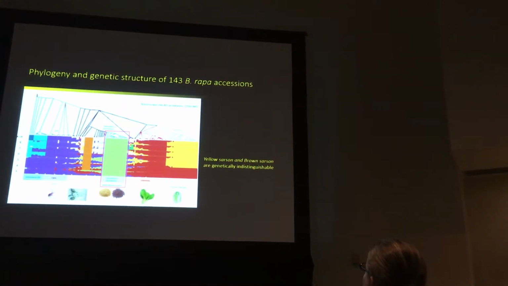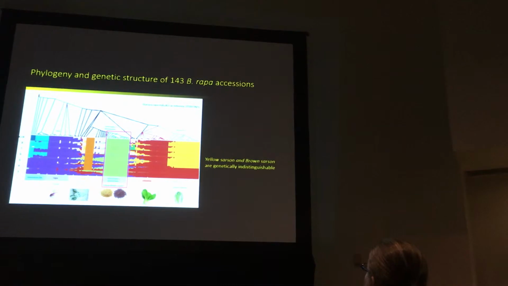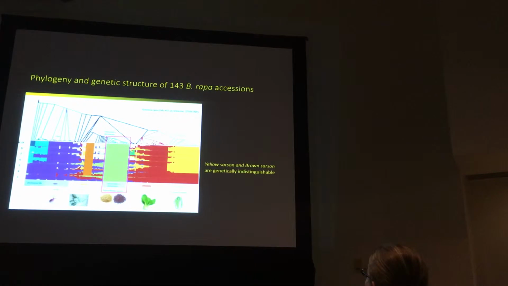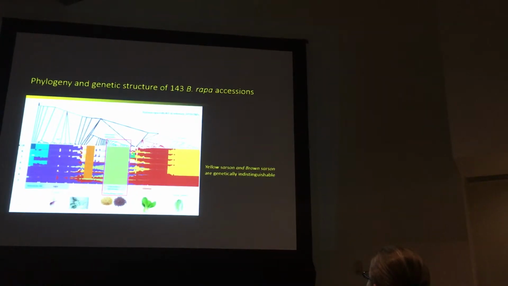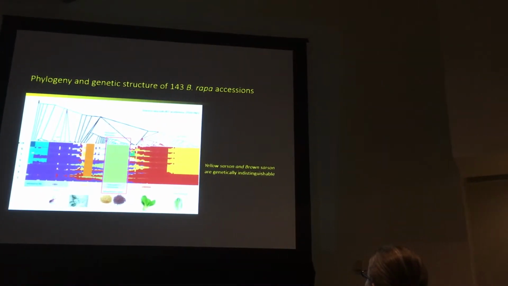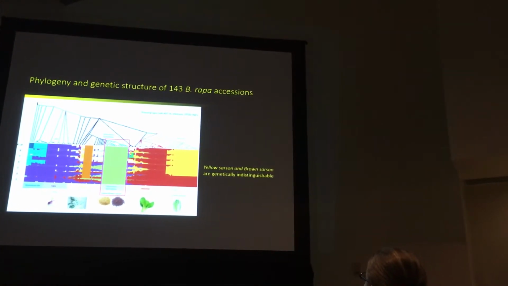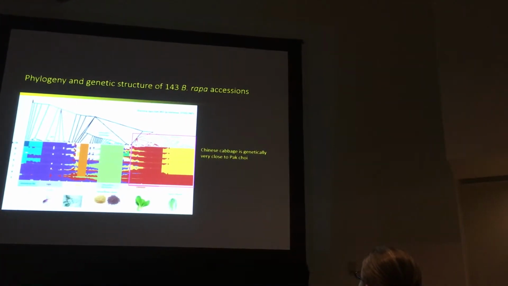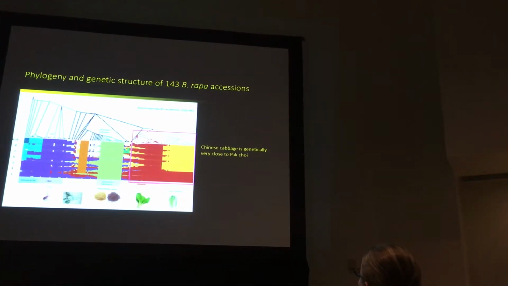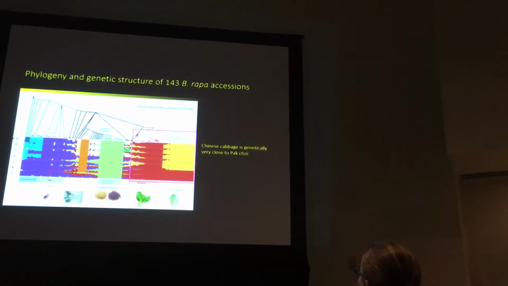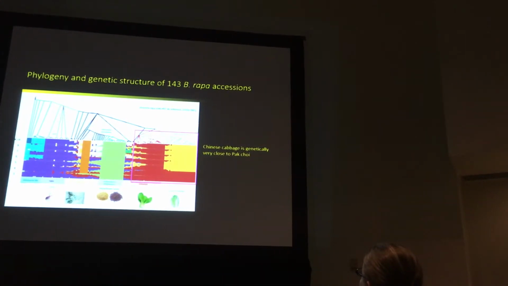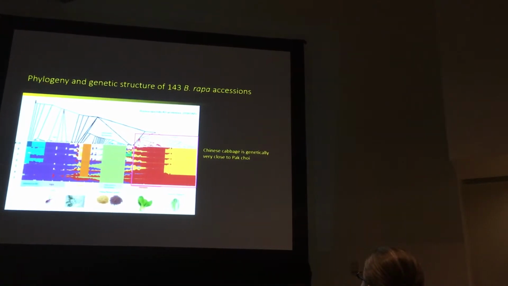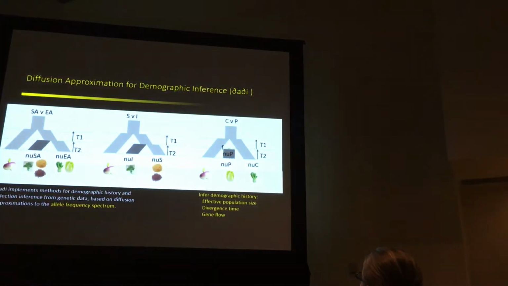And then let's move forward to here. This is the yellow sarson and the brown sarson from India. So are these really two different subspecies, although they have different colors on their seeds? Actually, genetically, we can't distinguish them. And let's move forward. So here's the East Asia group. We have a red group, which is pak choy, and a yellow group, which is Chinese cabbage. Actually, these results show there is a close genetic relationship of Chinese cabbage and pak choy.